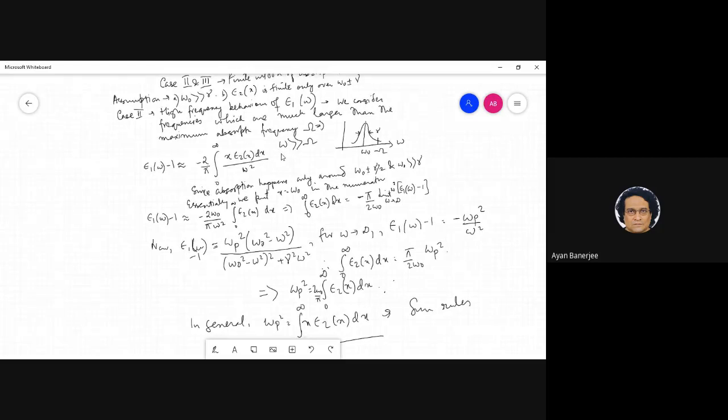This is a very important assumption, that this epsilon 2 dies out so quickly, in the sense that gamma is so small that when you go slightly out of that region, epsilon 2 has already gone to very low values. So the weight factor over the interval in which epsilon 2 is finite is almost constant.